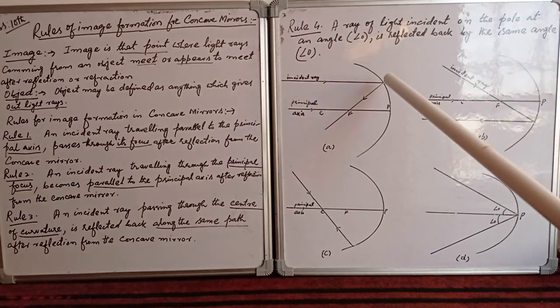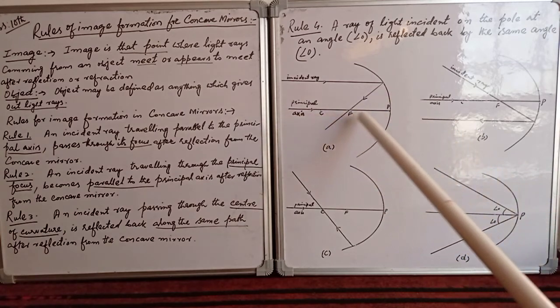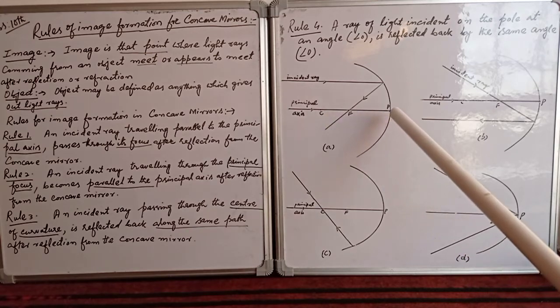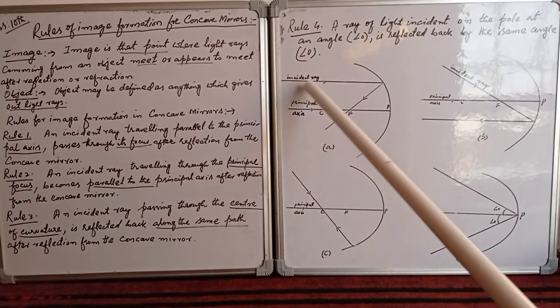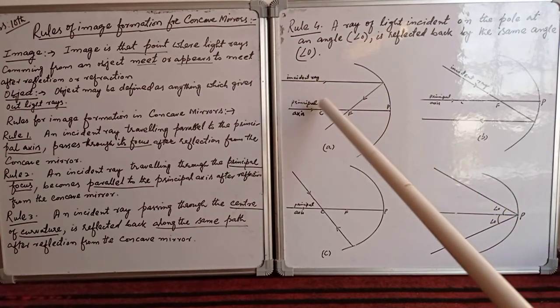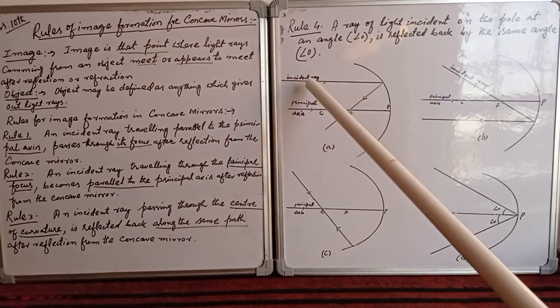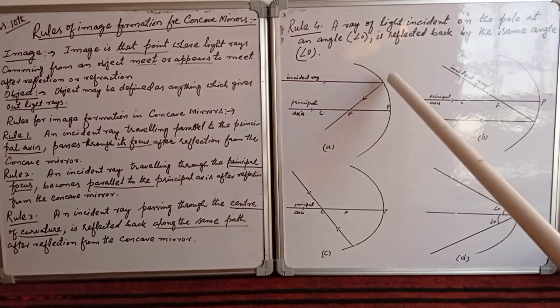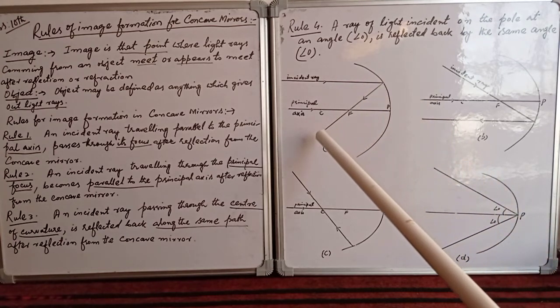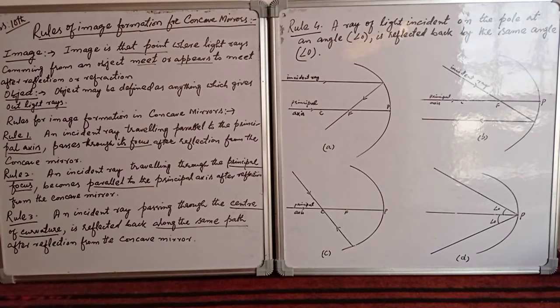Here is the diagram that will illustrate this definition. Dear student, this is the principal axis. You know that a straight line passing through the center of curvature and the pole of a mirror is the principal axis. This is the incident ray. This incident ray falls on the concave mirror, and it is passing parallel to the principal axis. So when this incident ray is reflected, it passes through the focus after reflection from the concave mirror. So rule number first simply says that an incident ray traveling parallel to the principal axis passes through its focus after reflection from the concave mirror.